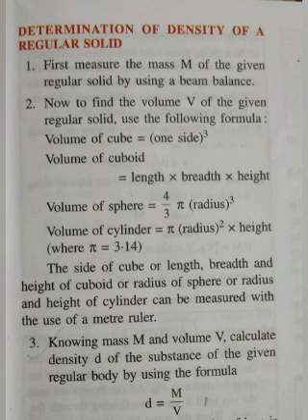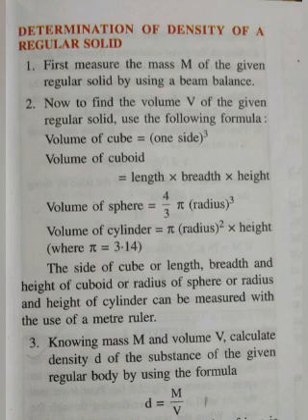In this way, we can measure the side of the cube, the length, breadth and height of the cuboid, the radius of the sphere, or the radius and height of the cylinder with the help of a meter ruler. After knowing the mass and the volume of the regular solid, we can obtain the density.